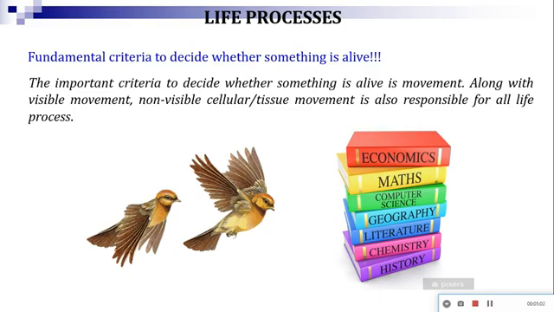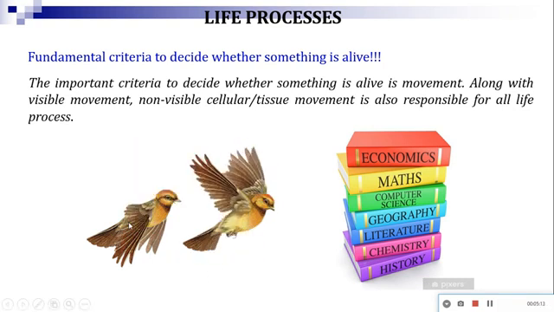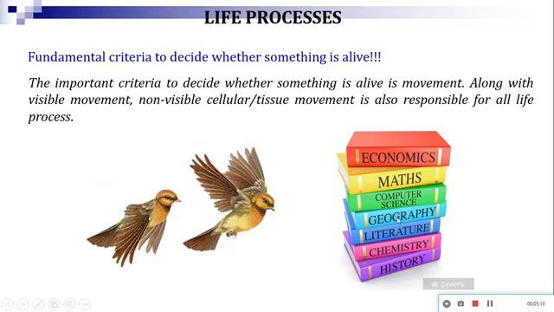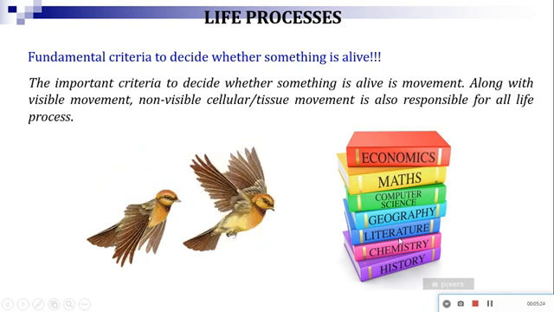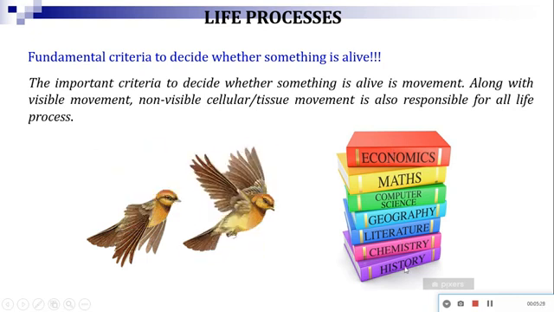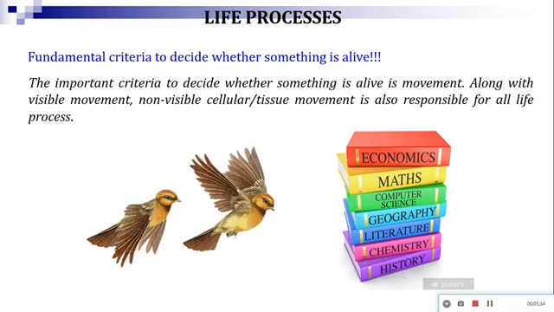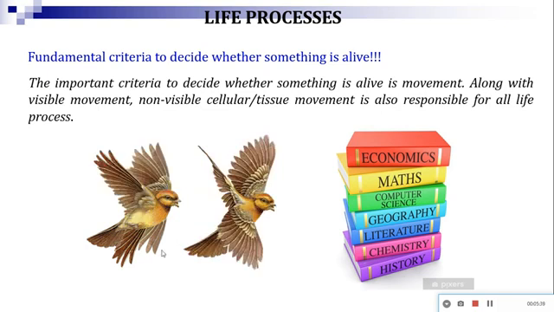So this was about the living organism. From the example you can see the birds flying, that means visible movement is there. So from that criterion we can consider that these are living organisms. But what about the books? Movement is not visible, and even non-visible movement is not found in books. So from that criterion we can consider that these are non-living. So movement is the basic criterion from which we can consider an organism as living or non-living.